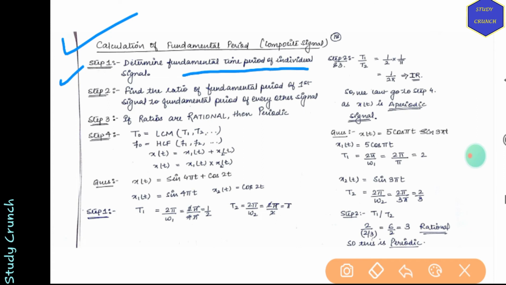Then in step 2, we have to find the ratio of the fundamental time period of the first signal to the fundamental time period of every other signal, if you have more than one signal. Step 3 is to check the ratios. If they are rational, then they are periodic. If we find they are periodic signals, then only we'll move forward to steps 4 and 5, or else we'll just leave.